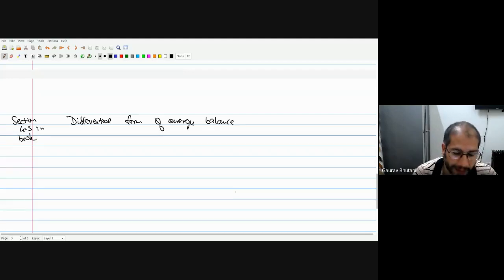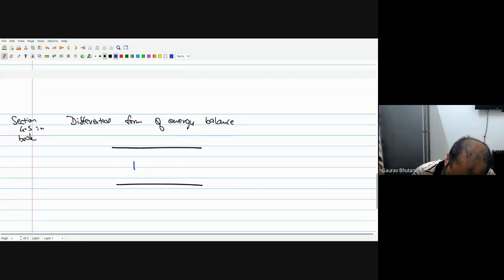So if we had written the energy balance for a smaller control volume, not the complete blue control volume which we took, if, for example, this is your pipe again, and you had taken a small control volume, the same idea that we have done, we took a control volume in the flow, and the control volume size was tended to 0, and that helped us write the differential form of momentum, or in this case energy balance.